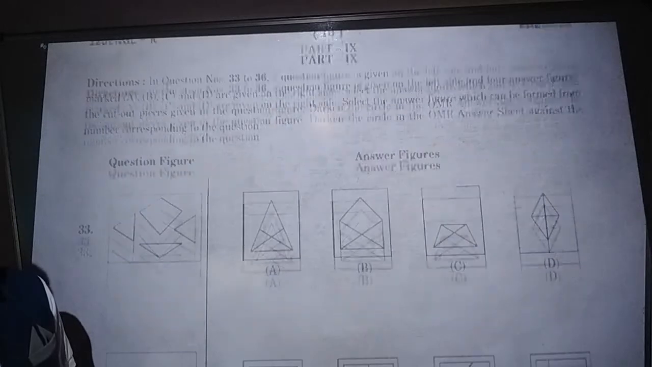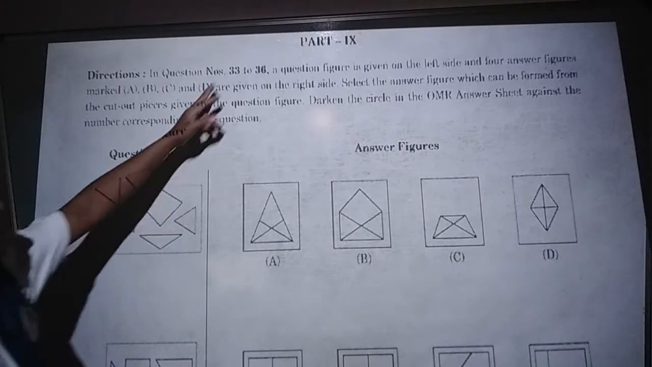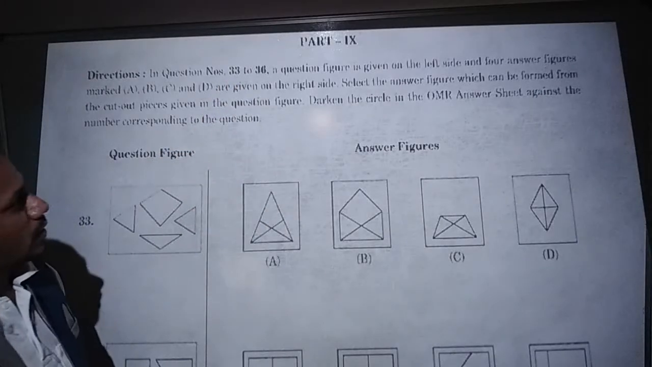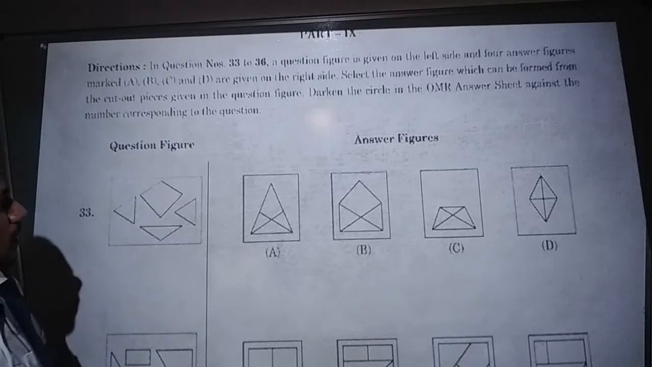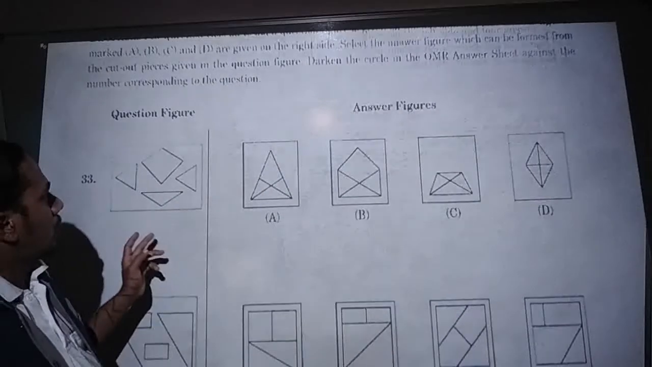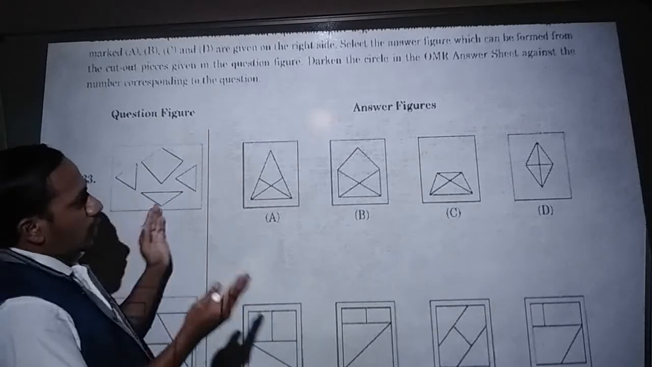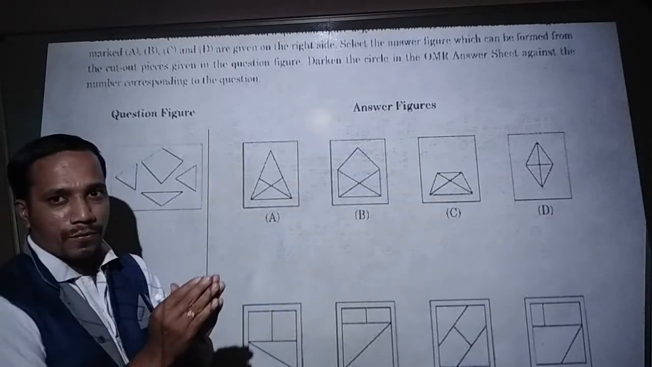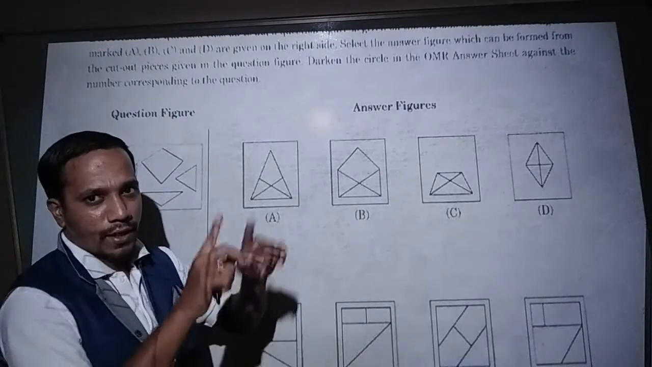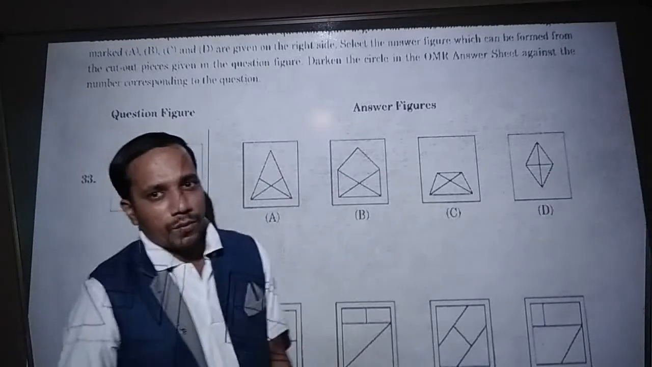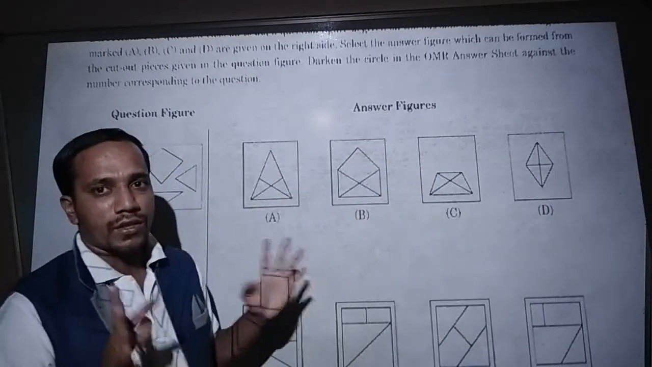Next, question number 33. In that, once again, the part changes from 33 to 36. In the question figure, some cut pieces of paper are given. You have to fix those pieces so that they form one clear picture. Correctly, one answer figure will form. You have to search where exactly these pieces are inside the answer figure.